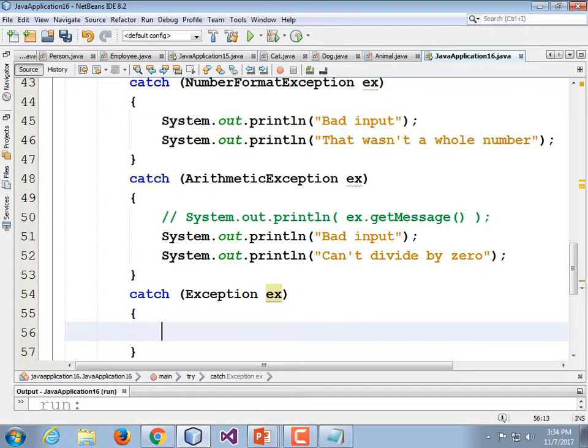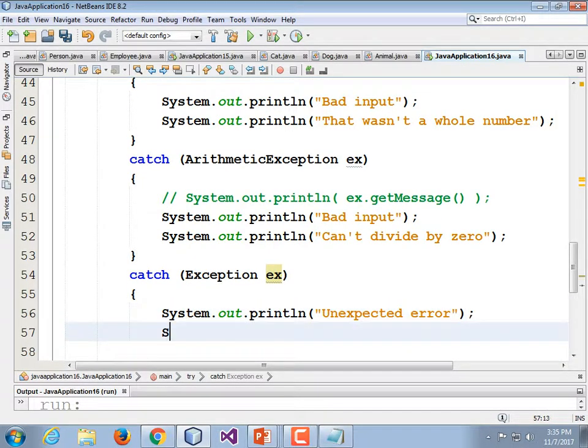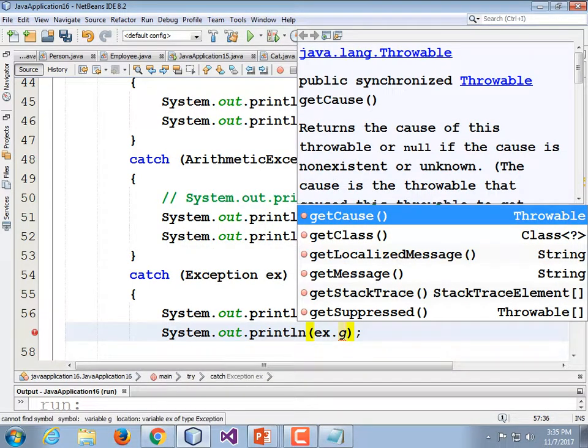Catch Exception, system.out.println "unexpected error". And in that case, you probably really should print out the error message so that the programmer has a chance to figure out what's going on. So println ex.getMessage().